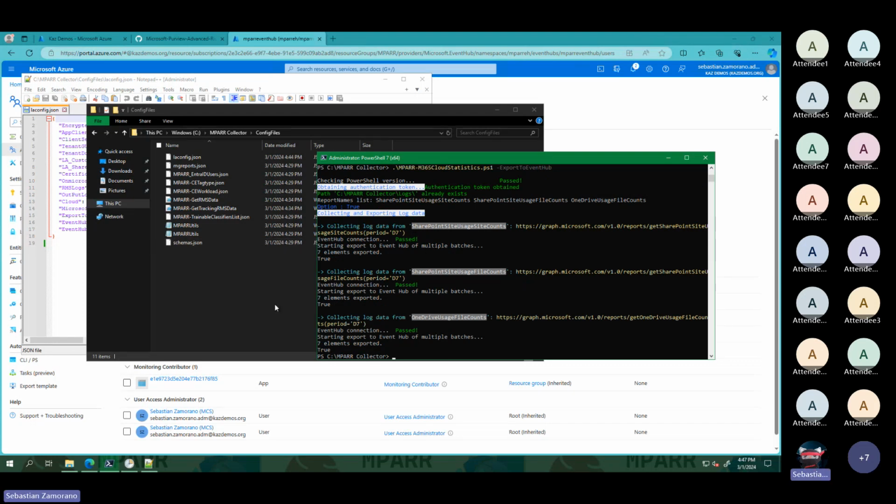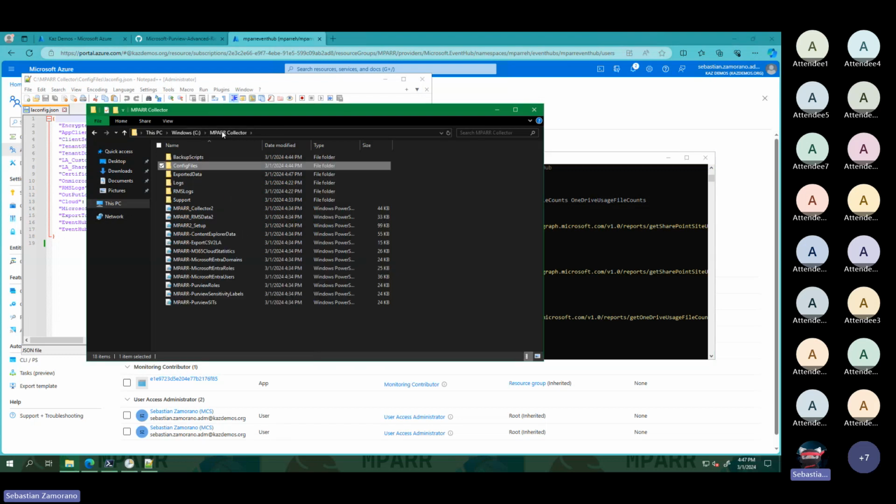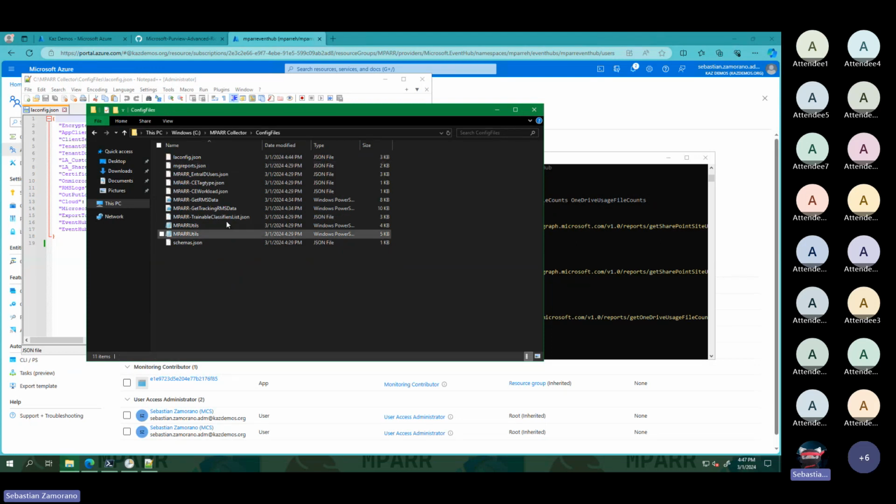The RMS file, this script, has a big change because now the script is executed on PowerShell 7, but in the background it calls two scripts that are located in this config file, and those scripts run on PowerShell 5.